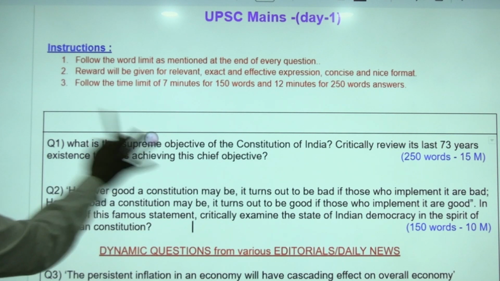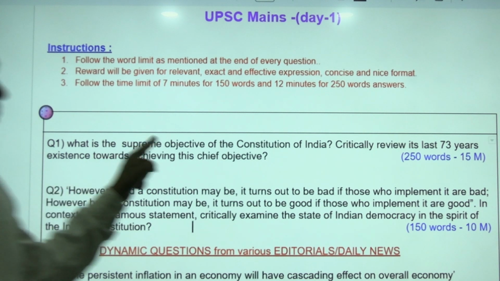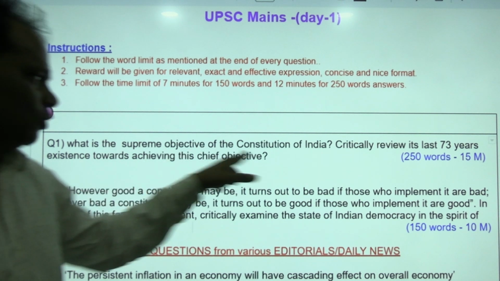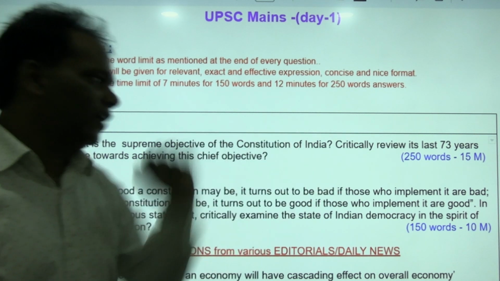The first question, look at this one. What is the supreme objective of the Constitution of India?